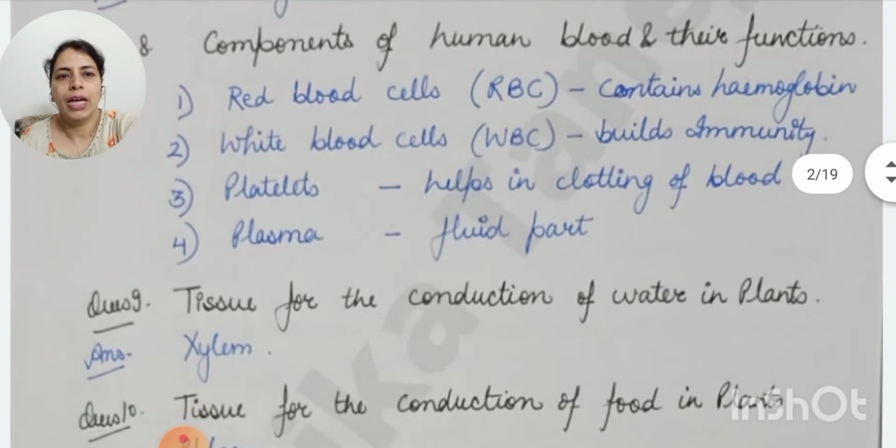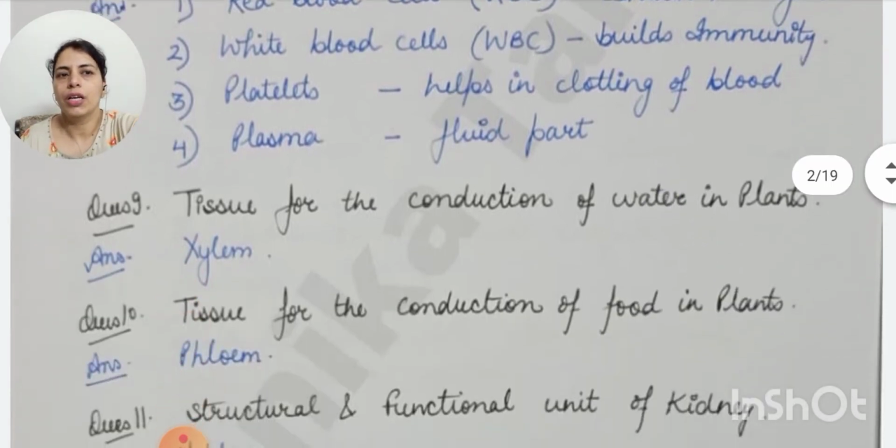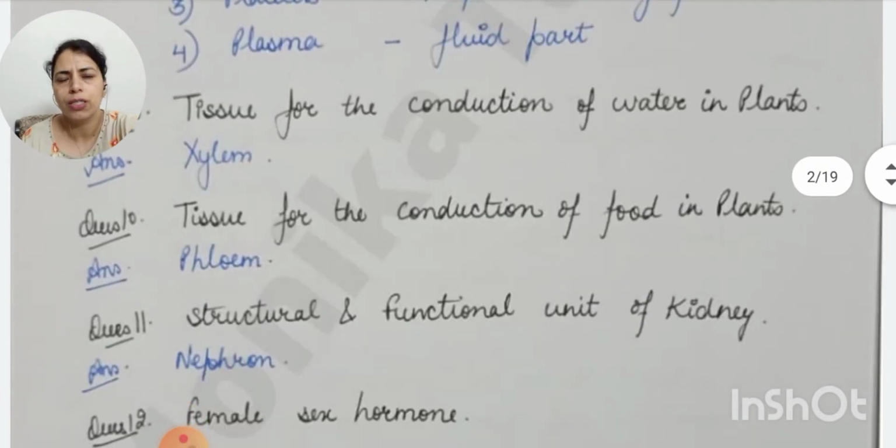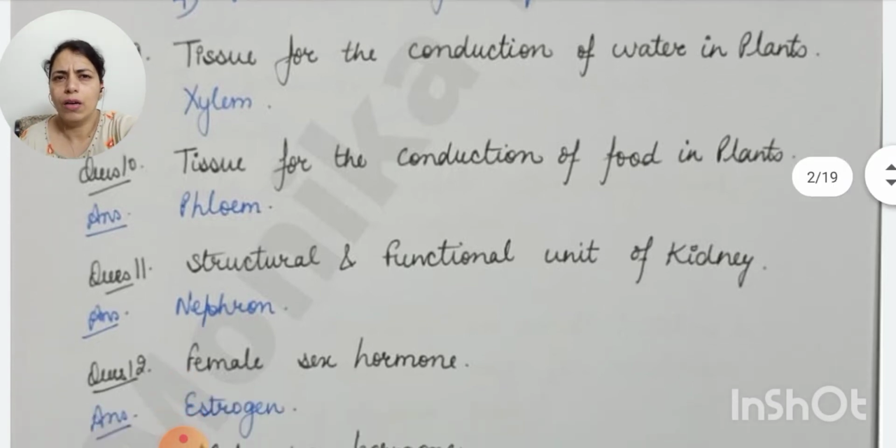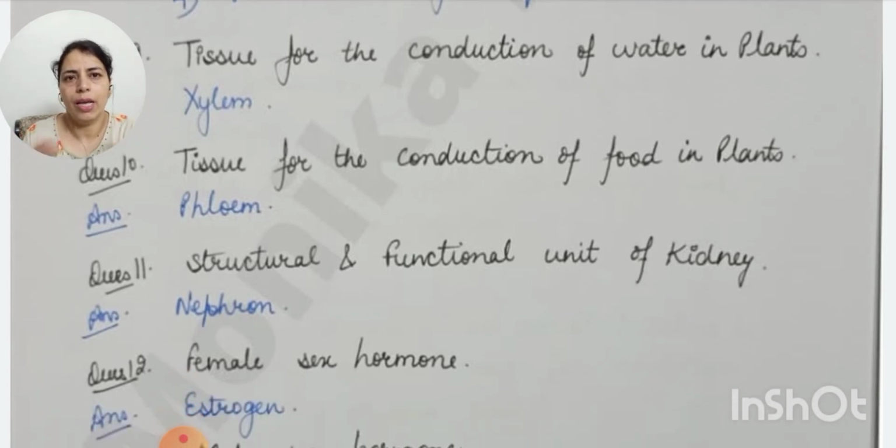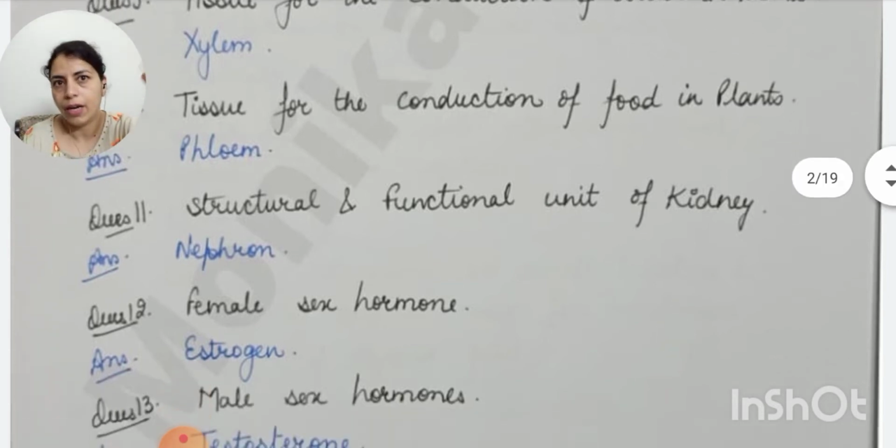Now question number 9, tissue for the conduction of water in plants, that is xylem, and tissue for the conduction of food in plants, that is phloem. You studied these 2 tissues in class 9 in much detail, but here, in a 1 marker question, only their names can be asked. Now the structural and functional unit of the kidney, that is nephron. The diagram of the nephron is also very important, which we'll be discussing later on.